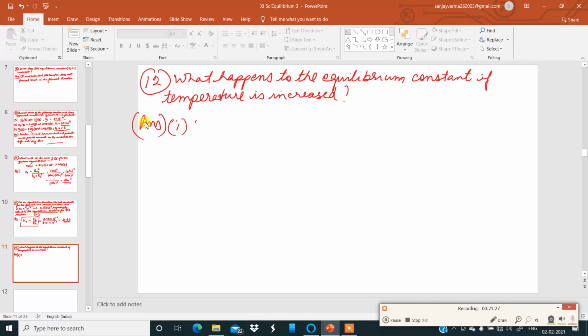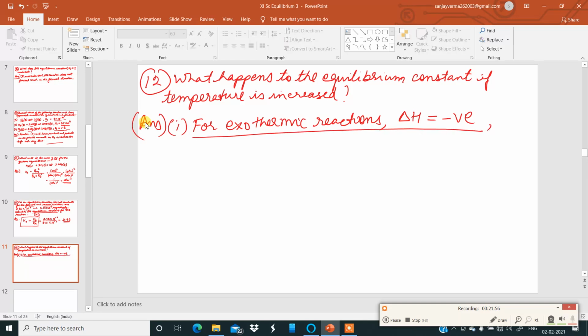For exothermic reactions, please keep in mind delta H, the change in enthalpy, is negative. Okay, for exothermic reactions, delta H is negative.